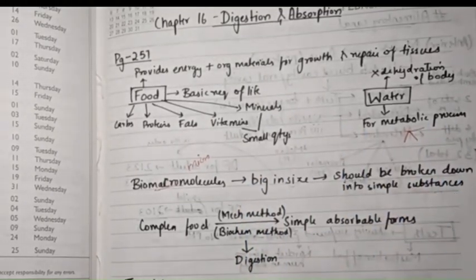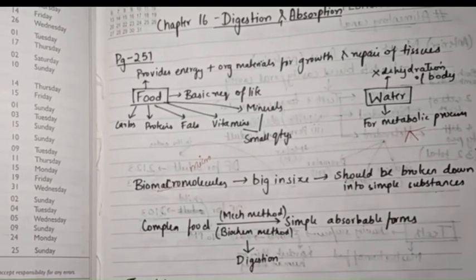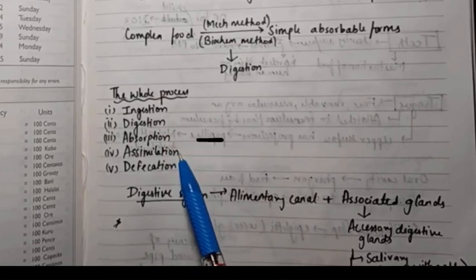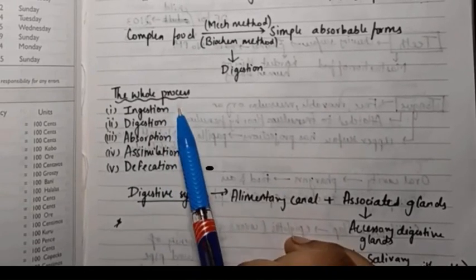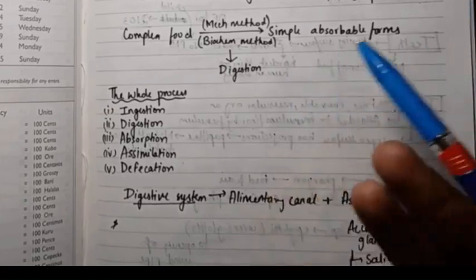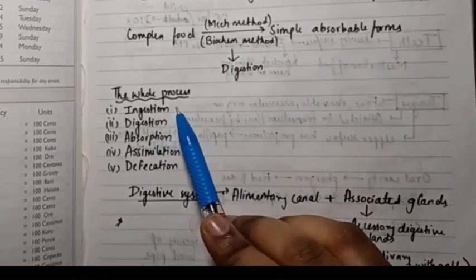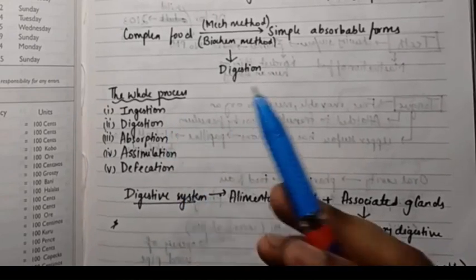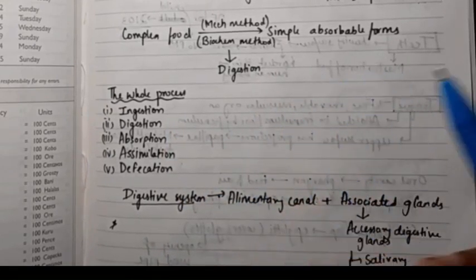The whole process that happens in our bodies is: ingestion, digestion, absorption, assimilation, defecation. These names are not given in our present textbook, but they were there when we were learning in our junior classes. Ingestion is just taking in our food through our mouth. Then digestion, the whole process which we are going to learn.